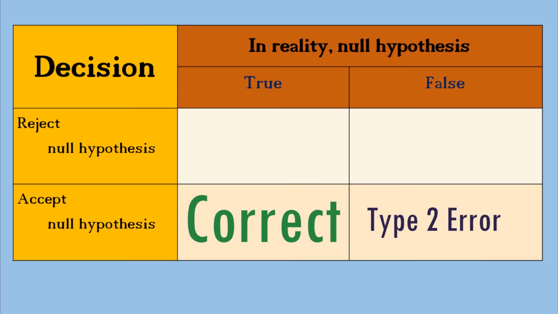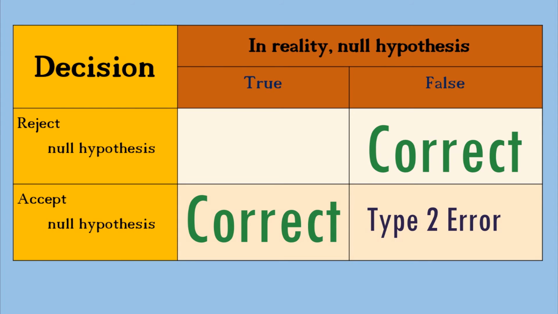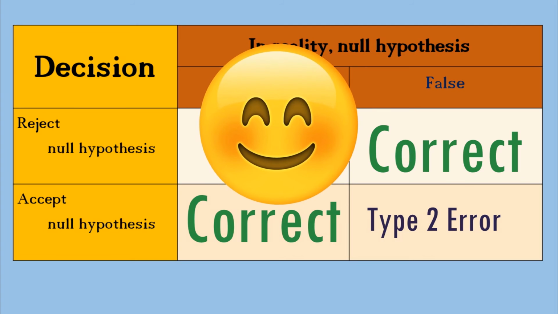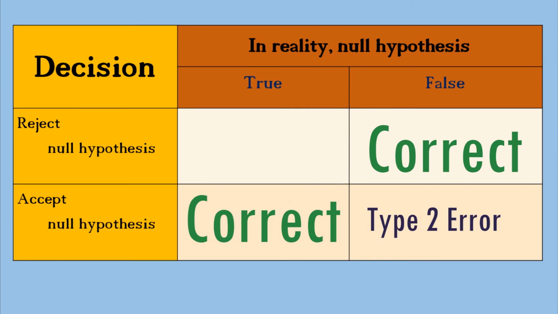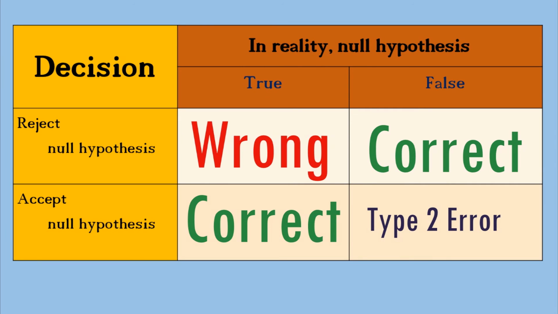On the other hand, if we are able to point out that something new is happening, when that is indeed the truth, we are correct. However, when we point out that something new is happening, when in fact nothing new is happening, we are making a type 1 error.